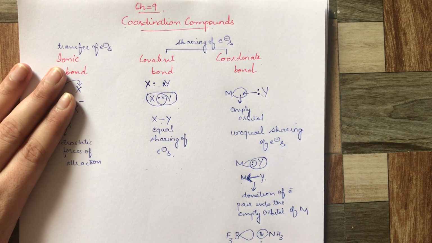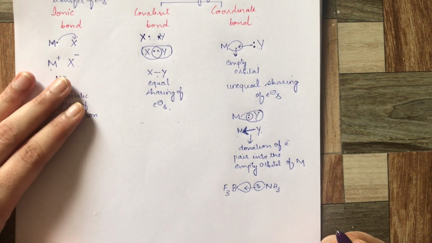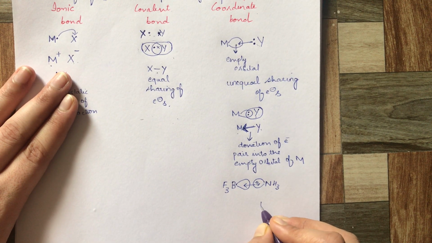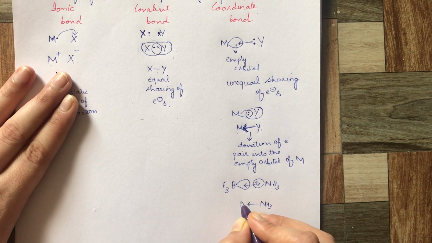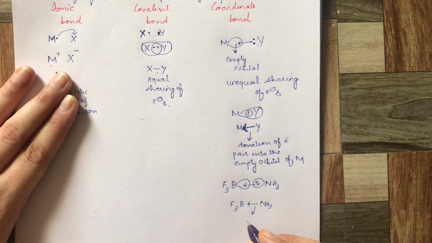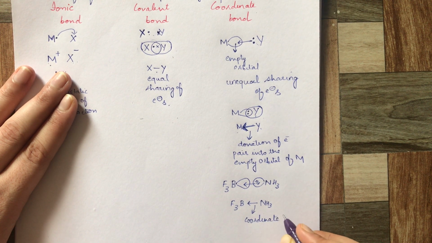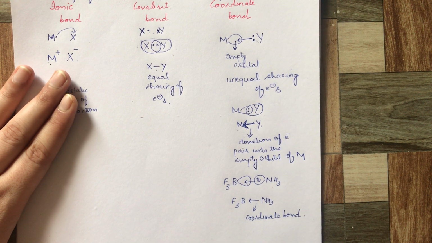N donates its electron density into the empty orbital of BF3. As a result, a coordinate bond is formed between nitrogen and B. Is it clear, all of you?